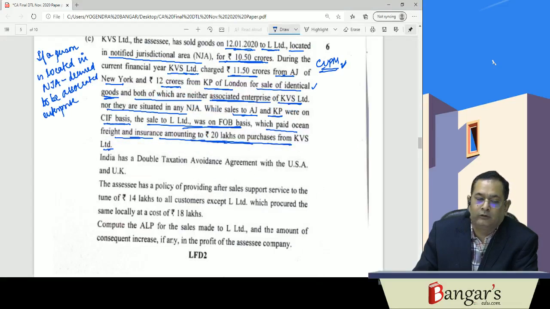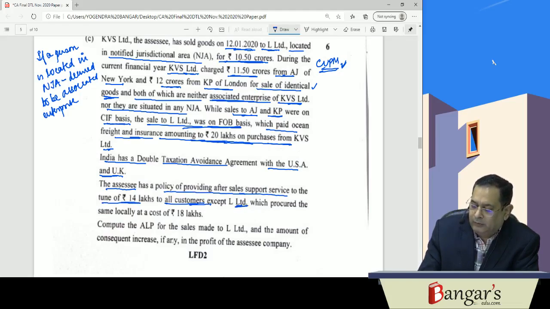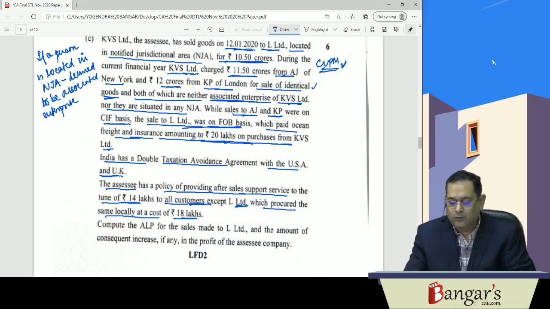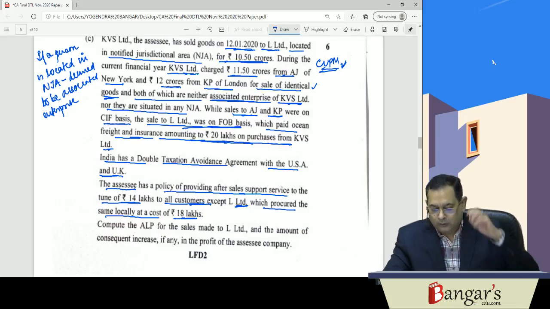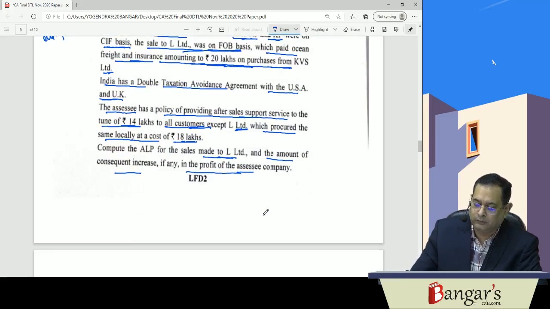We have to make the adjustment of freight. India has DTAA with USA as well as UK. The assessee has a policy of providing after-sale support service to the tune of 14 lakhs to all customers except L Limited, which procured the same locally at a cost of 18 lakhs. They are asking you to compute the arm's length price of sales made to L Limited and the amount of consequent increase in the income of the assessee company.